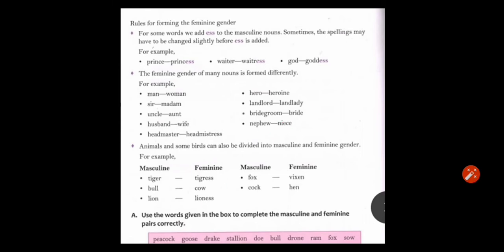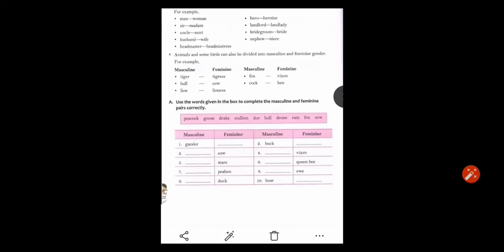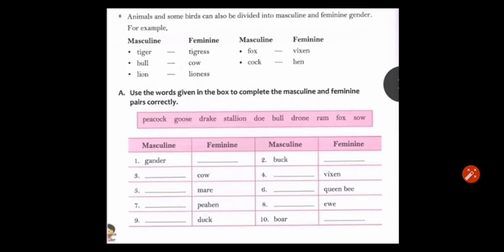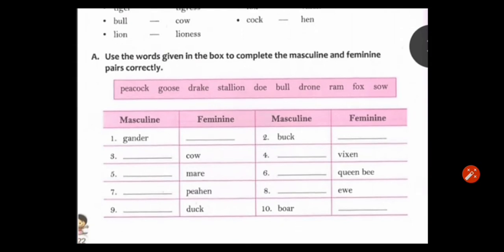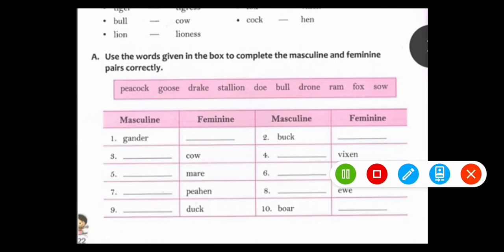So here is one exercise given, Exercise A. Use the words given in the box to complete the masculine and feminine pairs correctly. I am marking the hints given in the box, I am marking 1, 2, 3, 4. You write, as I will give the answers.